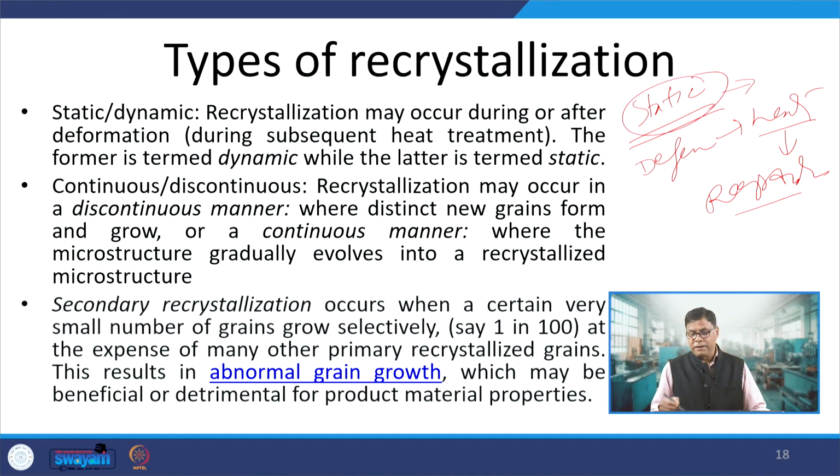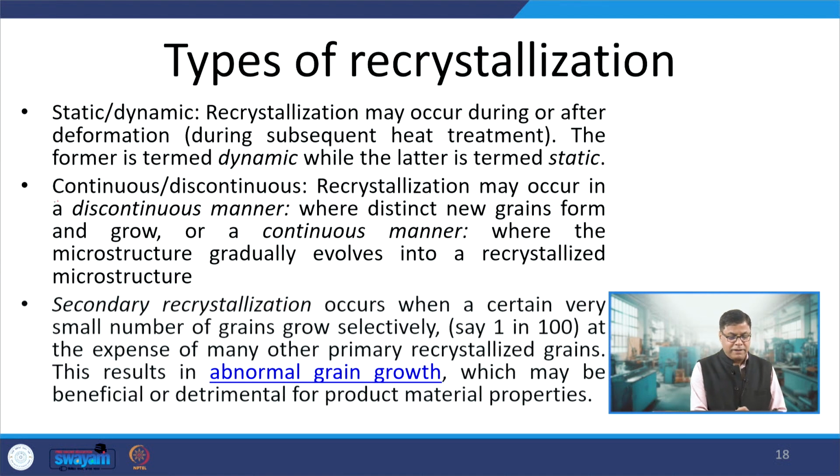But when the deformation is done at a higher temperature, the recrystallization happens there itself on a real time basis, and that is termed dynamic recrystallization. So, recrystallization may occur during or after the deformation. When it happens during the deformation, it is termed dynamic recrystallization, while when it happens during the subsequent heat treatment after the deformation, it is termed static recrystallization.